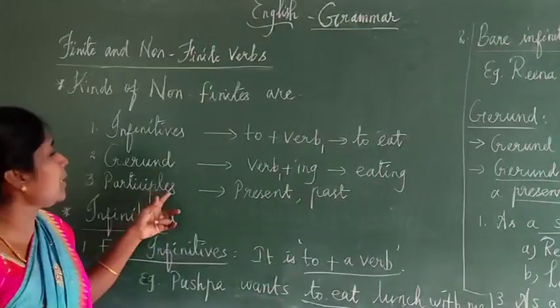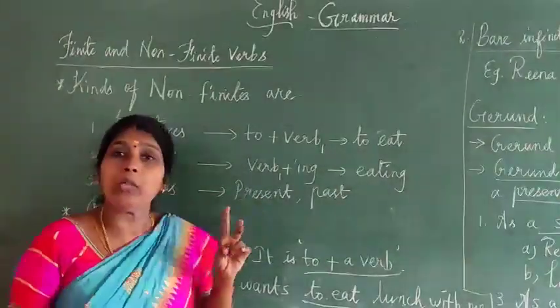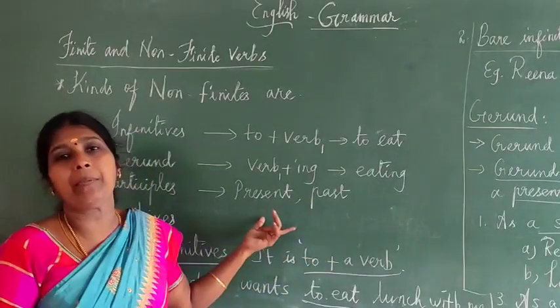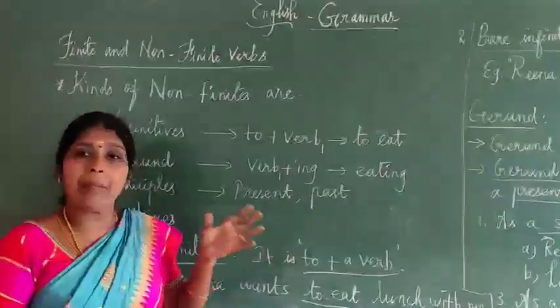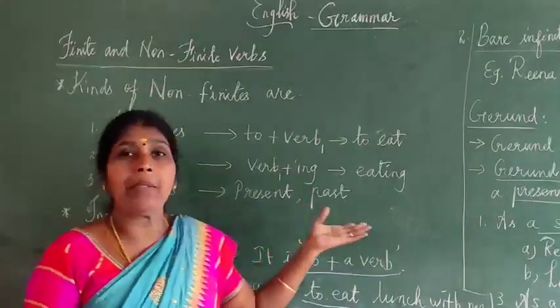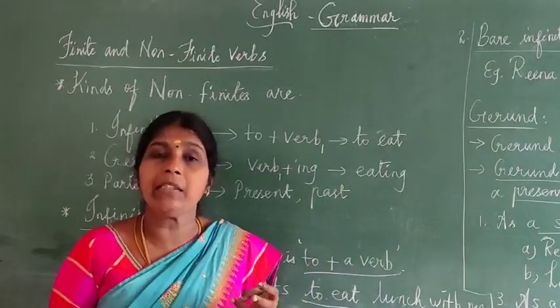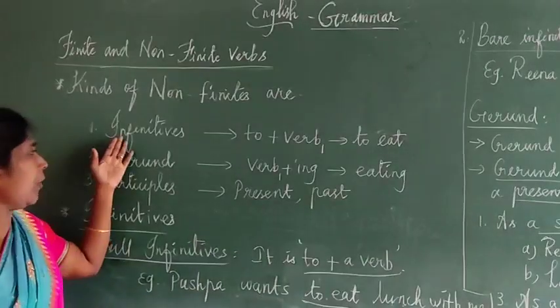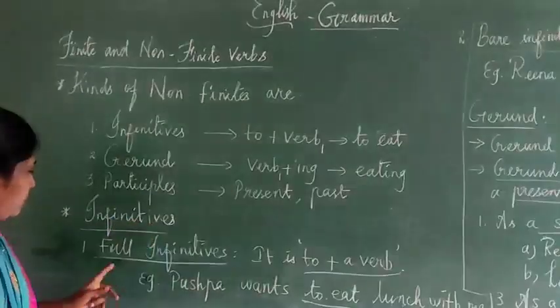Next one, participle has two types: present participle and past participle. Present participle means the ing form, for example, eating. Past participle means verb 3: eat, ate, eaten.